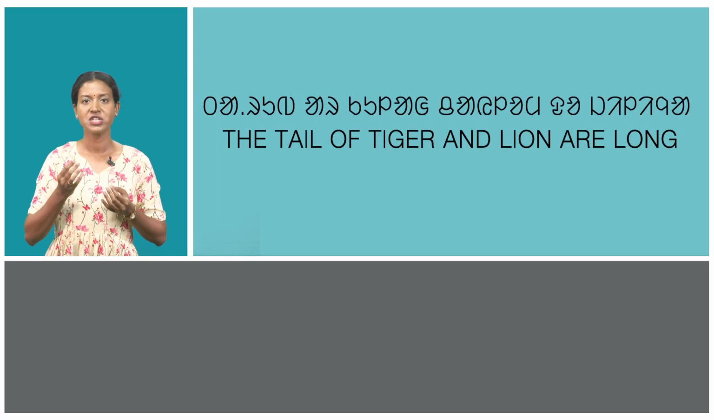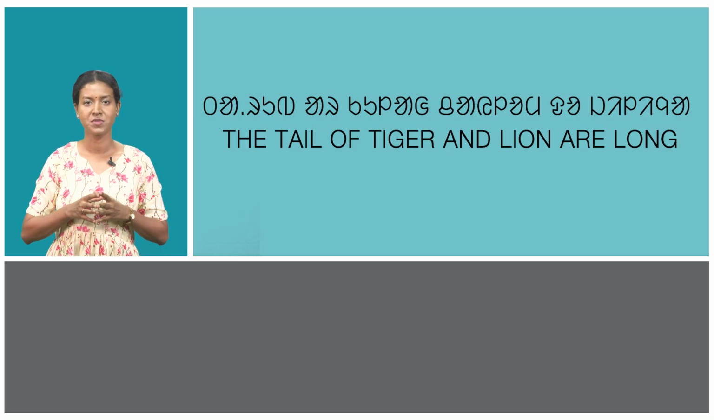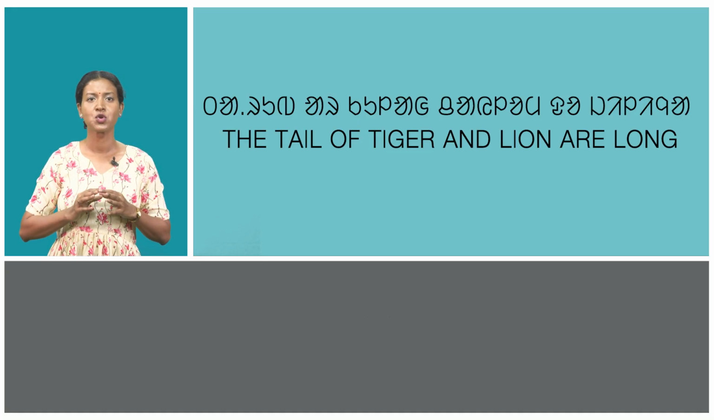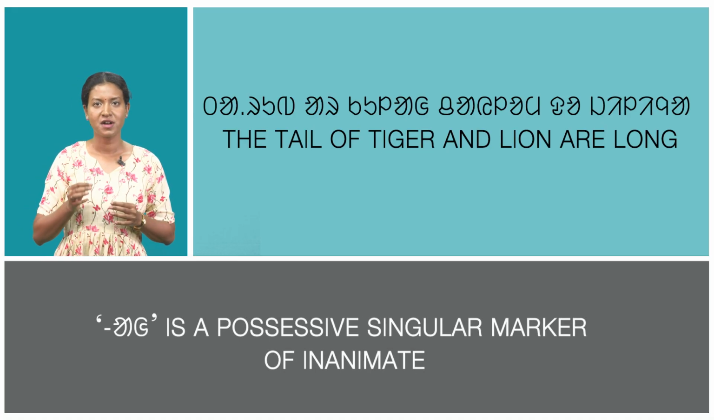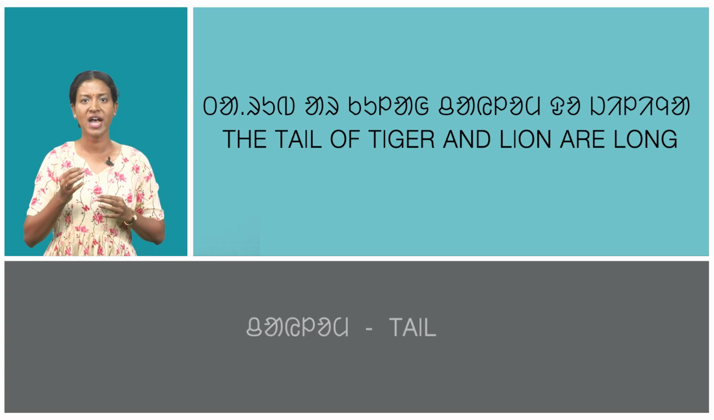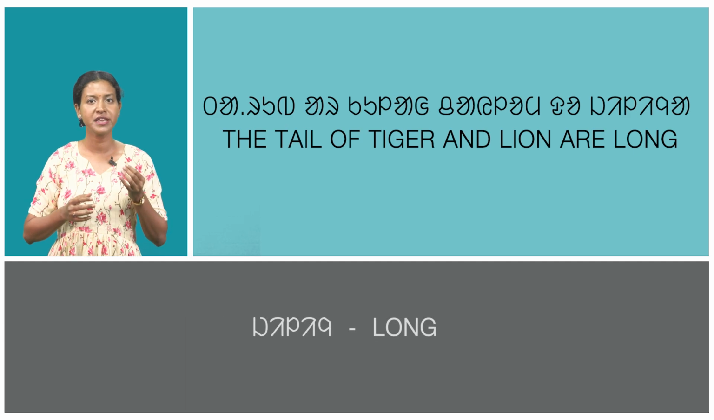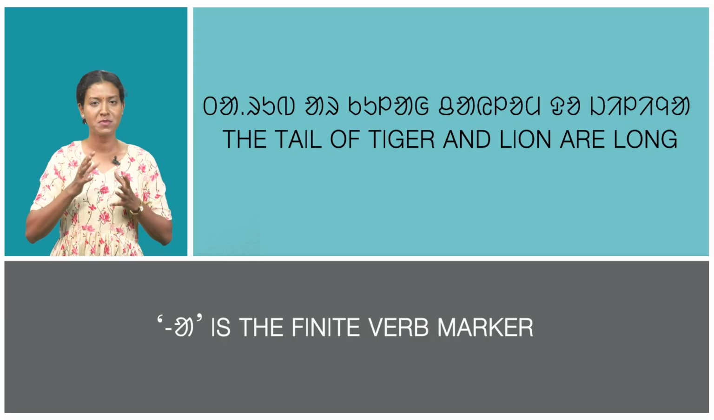In the first sentence, Tarub are kula chylom do jiliya, which means the tail of tiger and lion are long. Here, Tarub, which means tiger, ar, which means and, kul, which means lion. A is the possessive singular marker of inanimate. Chylom, which means tail. Do is an emphatic particle. Jiling, which means long. A is the finite verb marker.